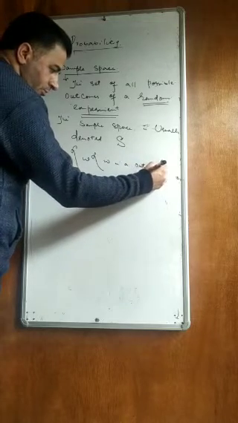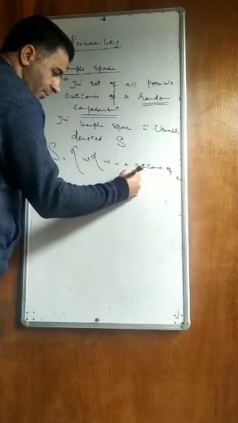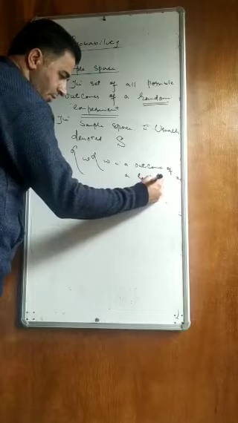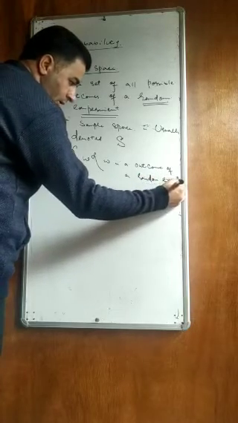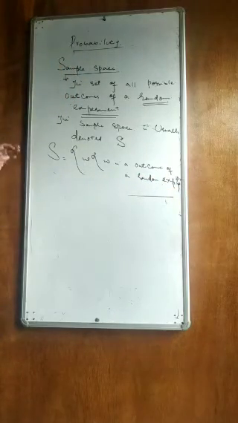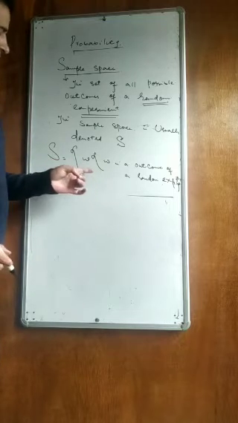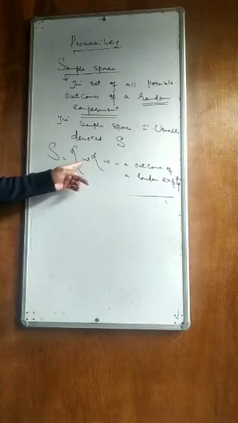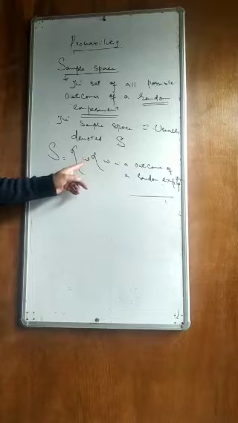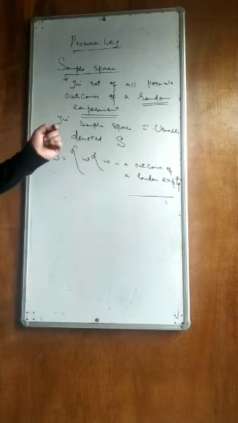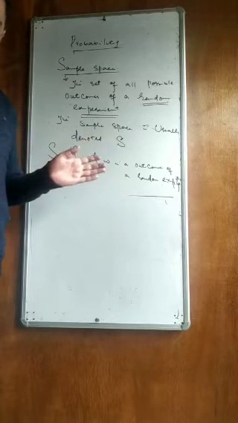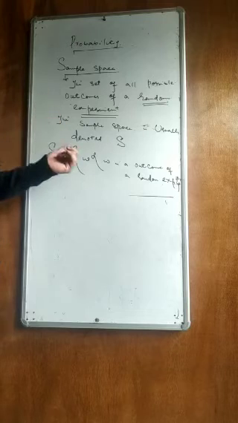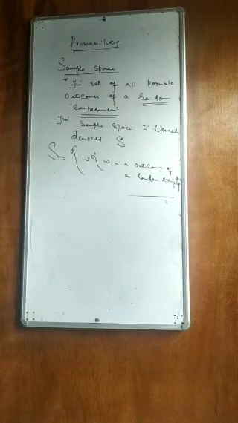In set builder form, S contains w, where w is an outcome. The elements of a sample space are called sample points, and the sample space is compared with the universal set.